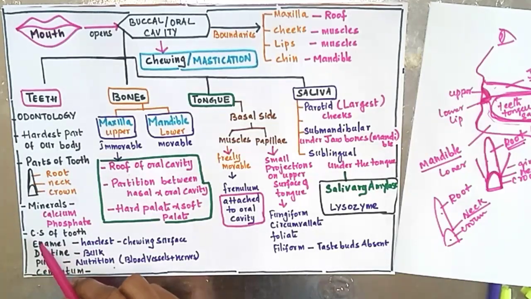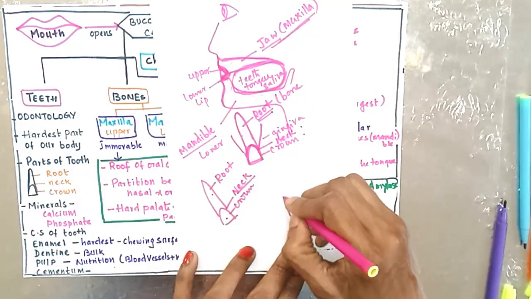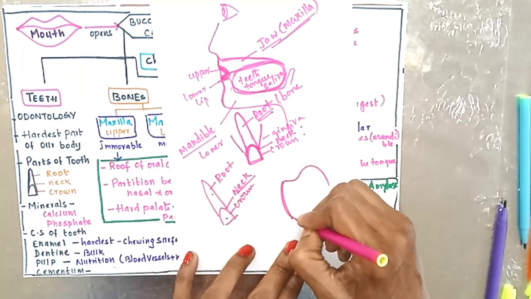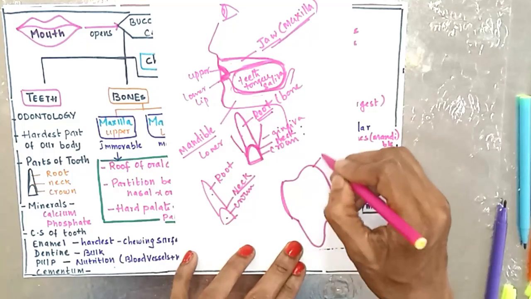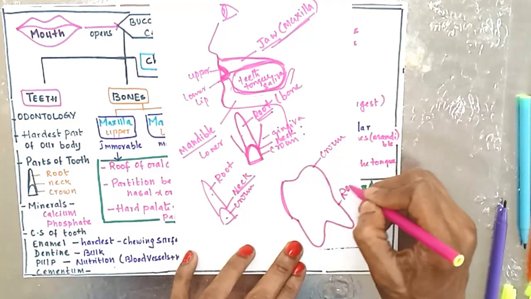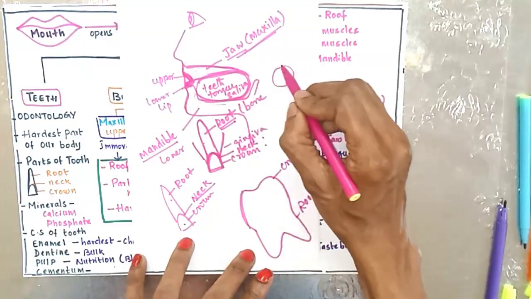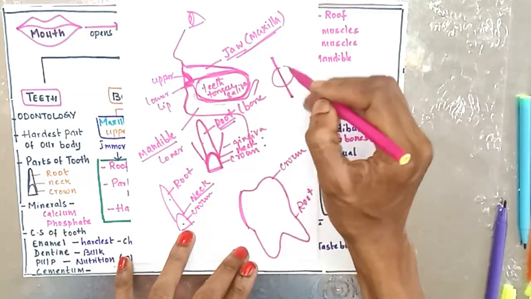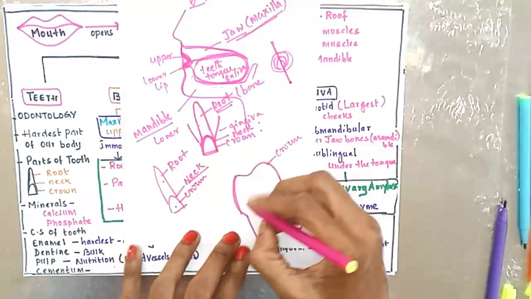The cross section, CS means cross section of tooth. Due to lack of space, I have tried to shorten it. It is made up of enamel, dentin, pulp and cementum. So for example, this is a molar. These are the roots. Now this is the crown portion, this is the root portion. The cross section means if you put a slice, for example, take an onion, cut it in the center, look at the other part, you can see the slice like this. So this is the cross section.